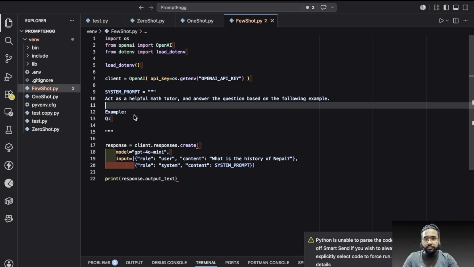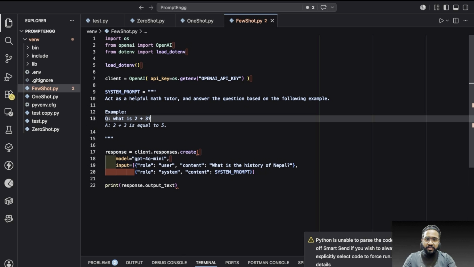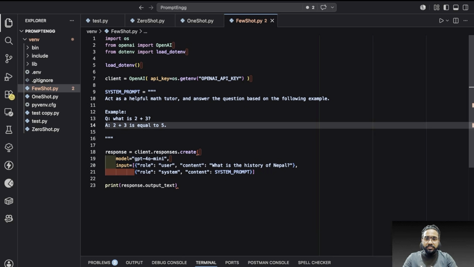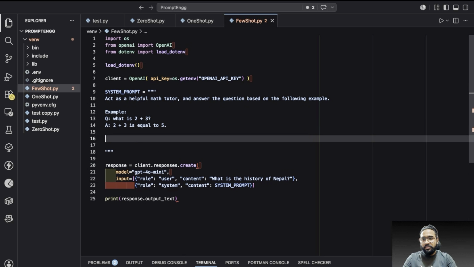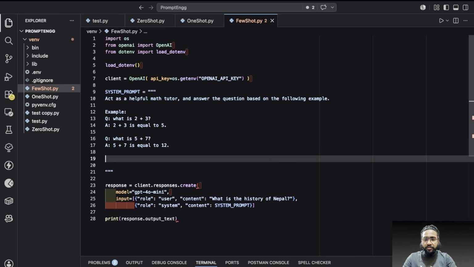Let's say an example: what is 2 plus 3? The answer is 2 plus 3 is equal to 5. This is one example. Now let's give another example: what is 5 plus 7? So 5 plus 7 is equal to 12. Now take some more examples, because we have to cover all the base scenarios, what users can ask and how we have to respond, right?